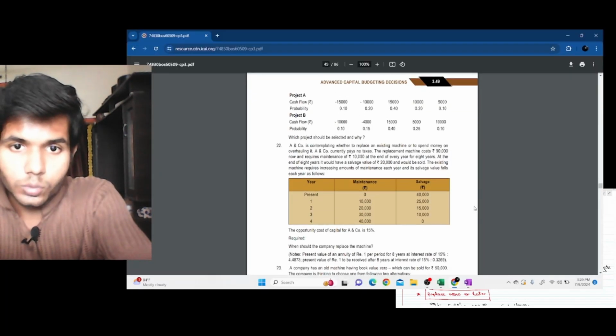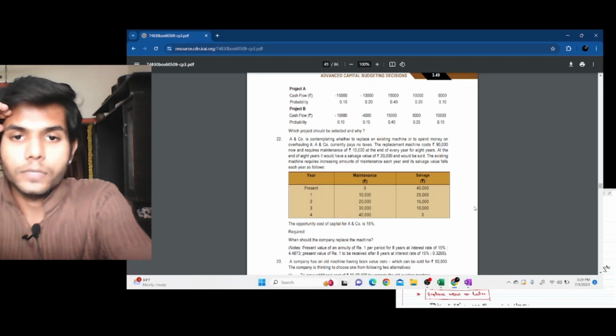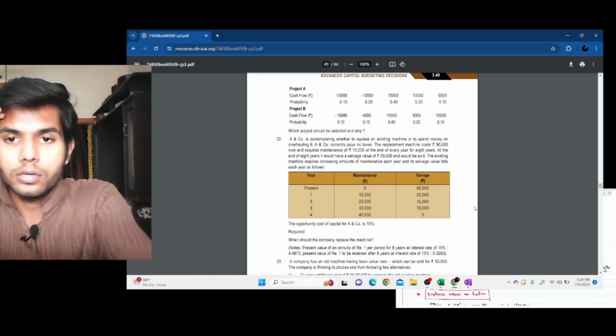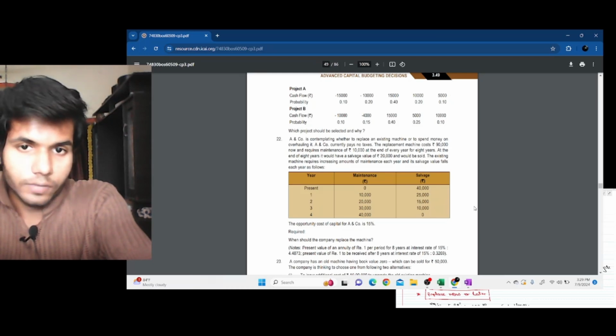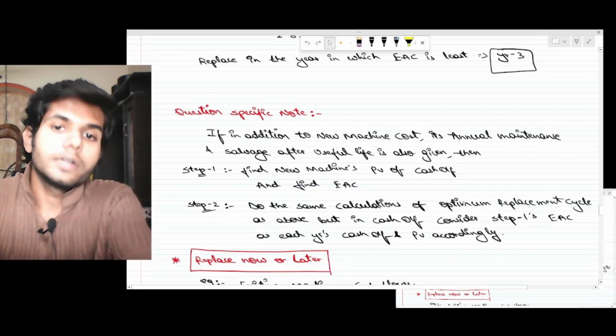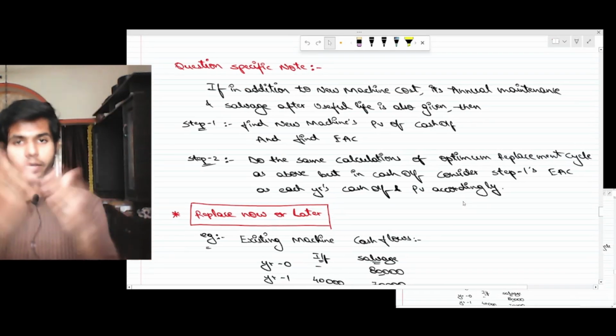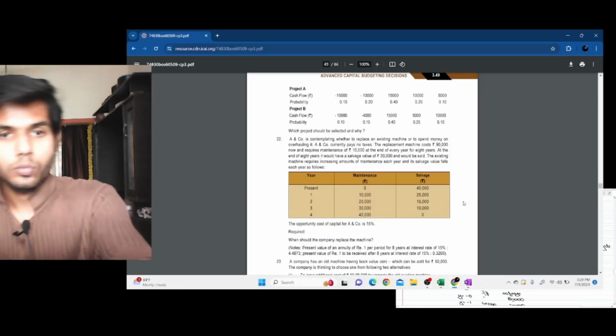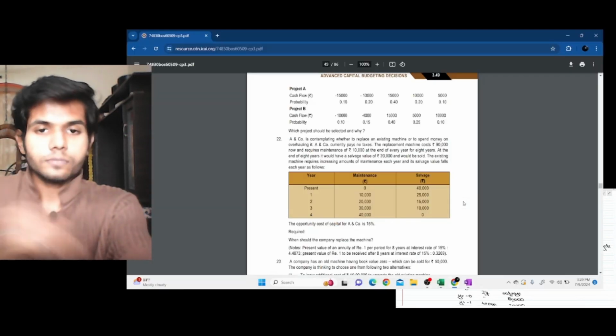In question number 2, the salvage value of the new machine has also been given. So if in addition to new machine cost, its annual maintenance and salvage value, both of these for the new machine are given.